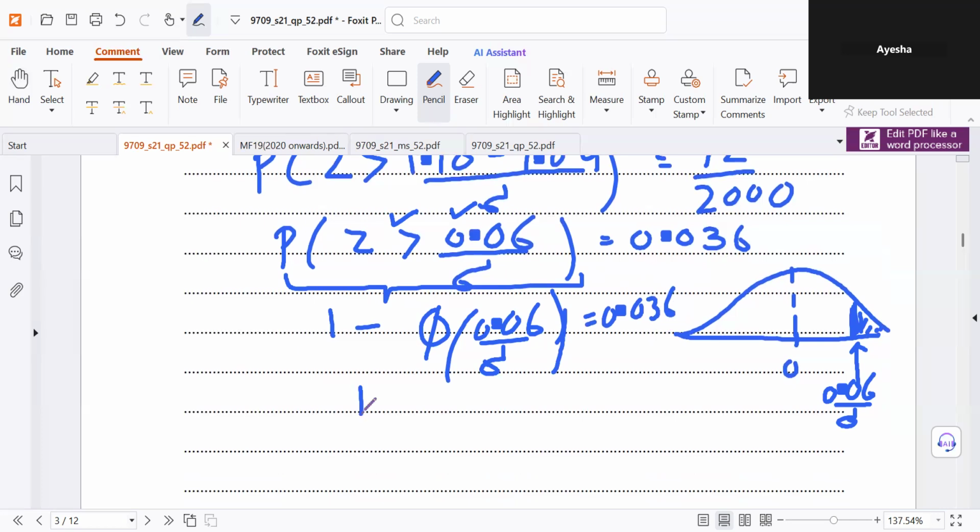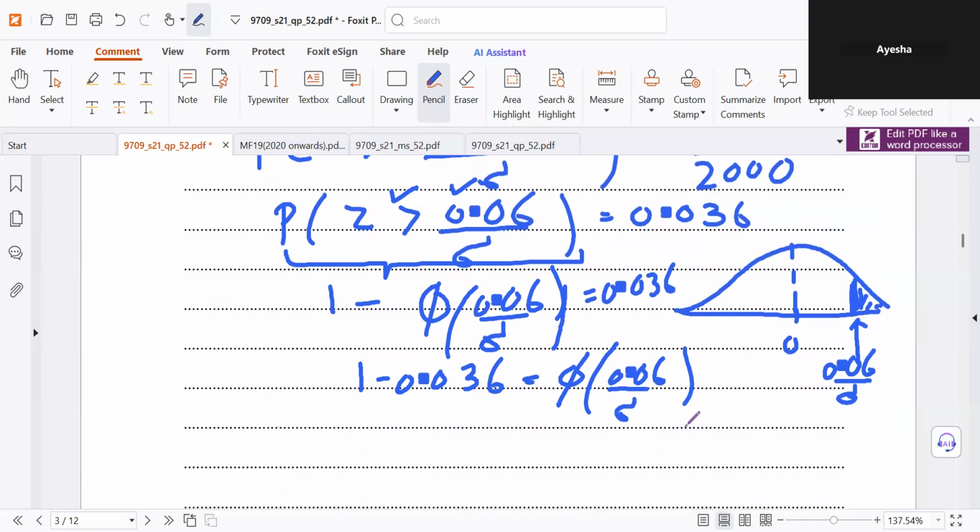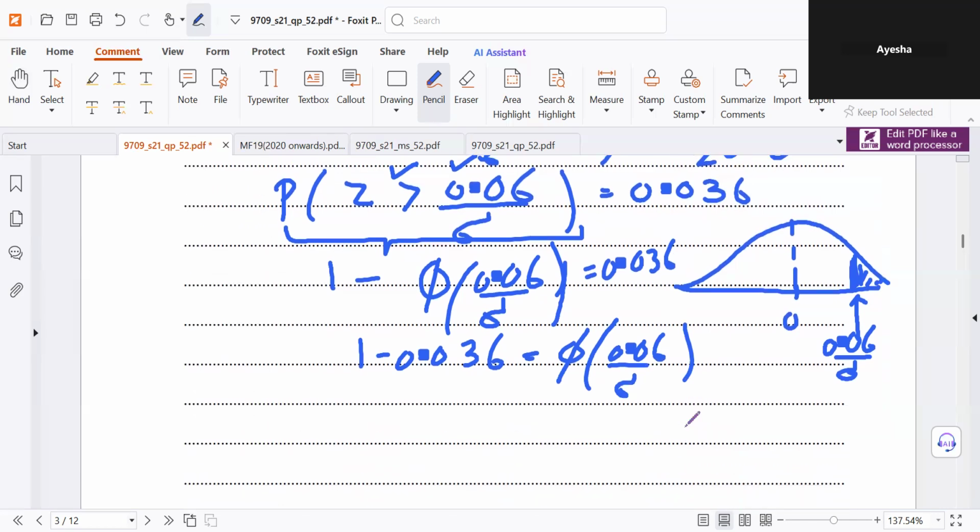Which means 1 minus 0.036 is equal to phi of 0.06 over sigma, which gives 0.964 is equal to phi of 0.06 over sigma. Now this is the probability. We find this probability in the normal distribution table and find the z corresponding to that. Okay, 0.964. Let's go to the table.